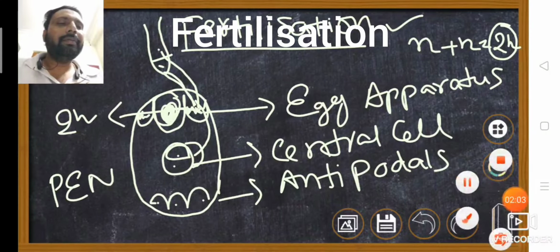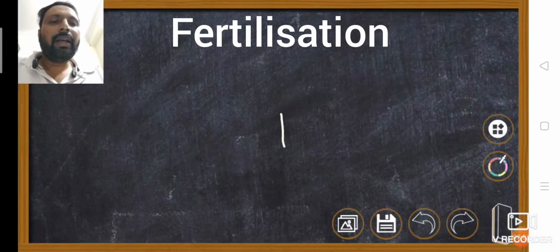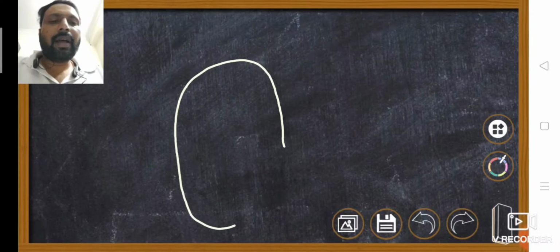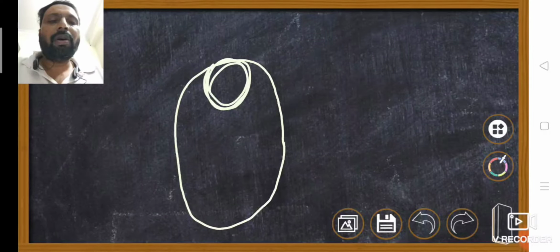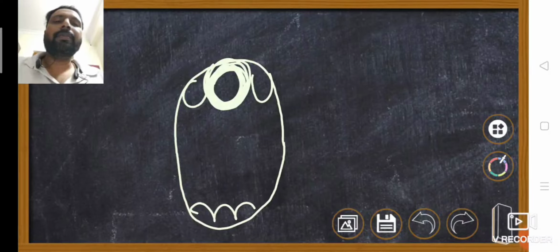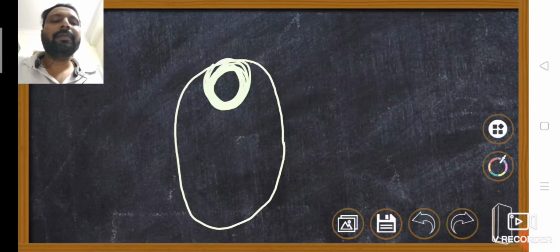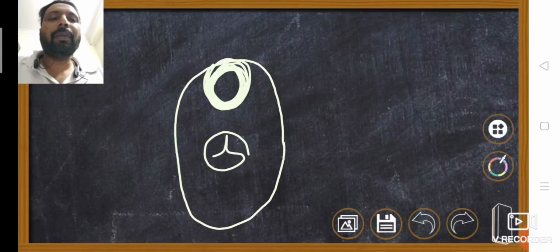Now, in the clear diagram, this is the embryo sac. Here the diploid zygote is formed. This is the diploid zygote. Here are the synergids, and these are the antipodals. After fertilization, these antipodals degenerate, and the synergids also degenerate. Only the triploid PEN is formed here, the triploid PEN.